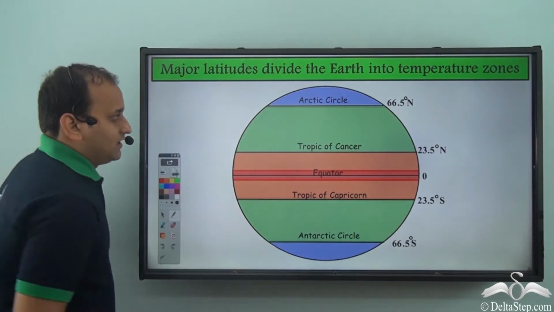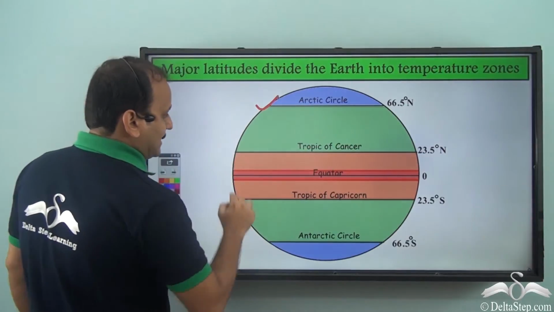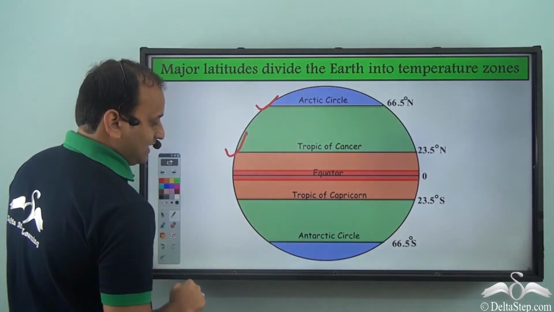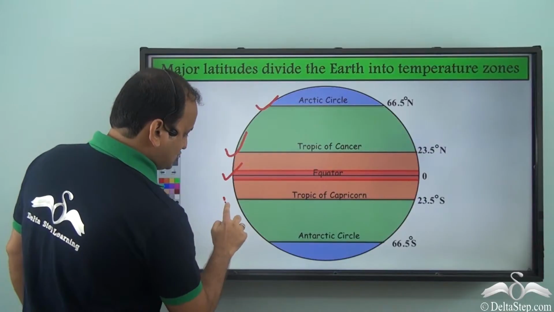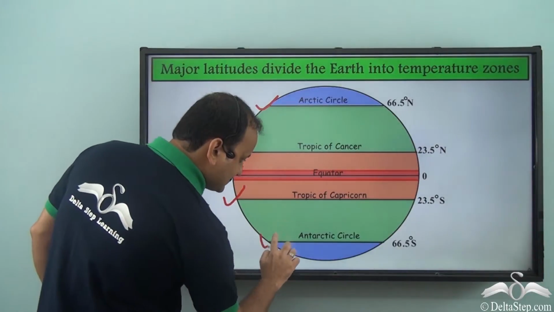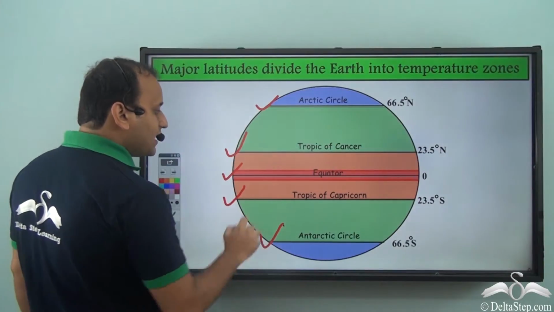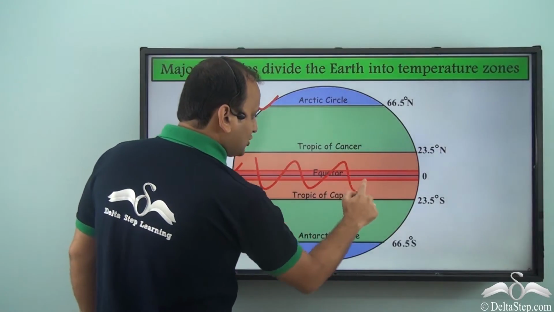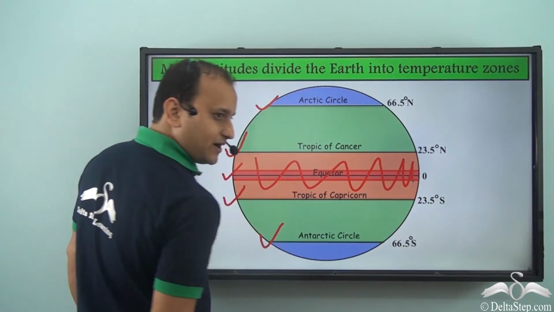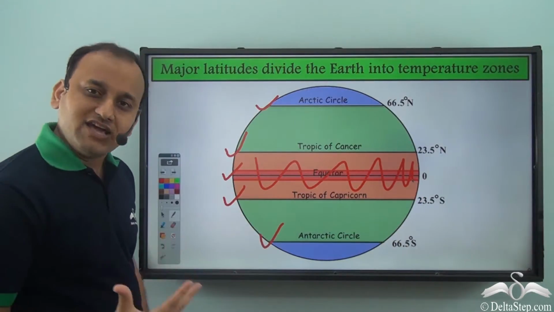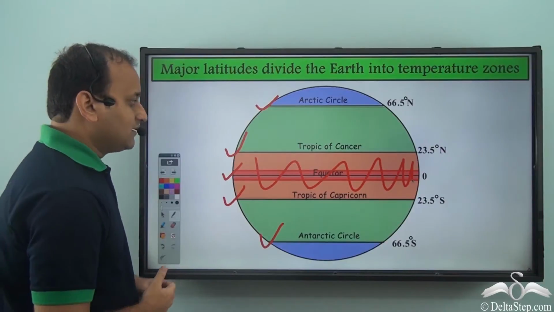So you see, here is the Arctic Circle and here is the Tropic of Cancer. And then we have the equator, this is the Tropic of Capricorn, and this is the Antarctic Circle. Now, all the areas which lie between the Tropic of Cancer and the Tropic of Capricorn will usually have very hot temperatures.